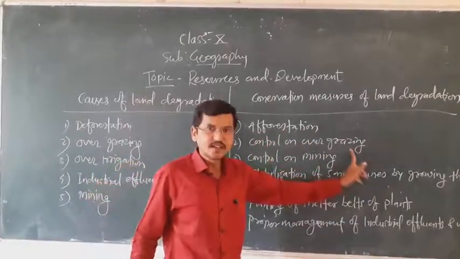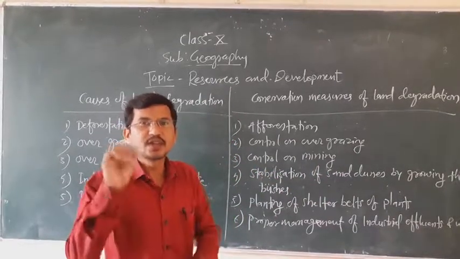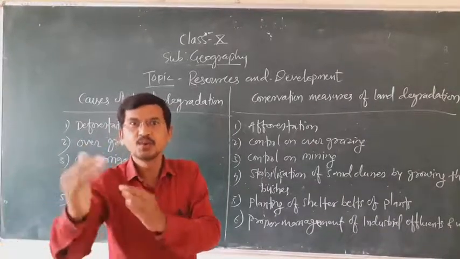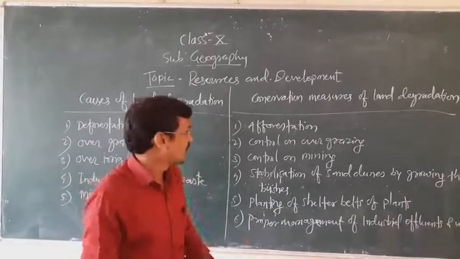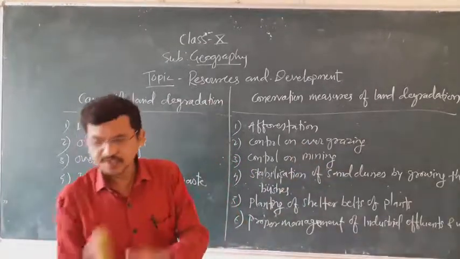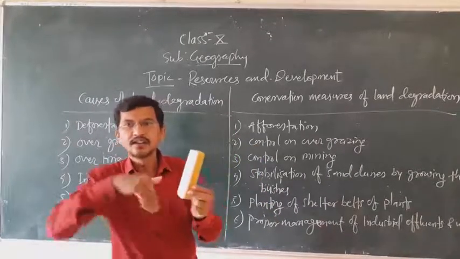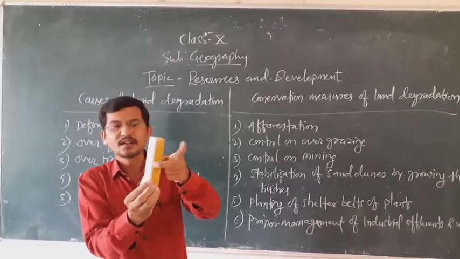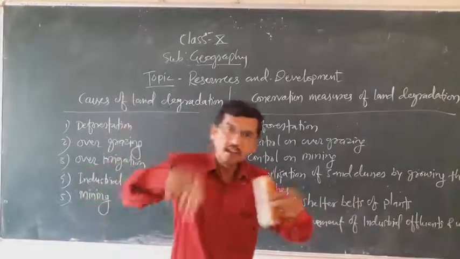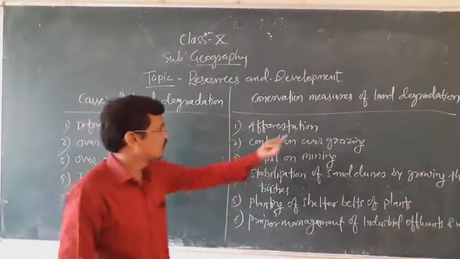Second, control on overgrazing. A lot of cattle graze up to the root of the plant. We have to make proper planning to graze them. We have to take them to the grazing area only for a limited period of time. Then only overgrazing can be controlled. Or sometimes, suppose this is a plant, the farmers or people who are rearing the cattle have to themselves go and cut the grazing plant up to half of the plant, make a bundle and bring it to the cattle. These are some of the solutions by which we can control overgrazing.